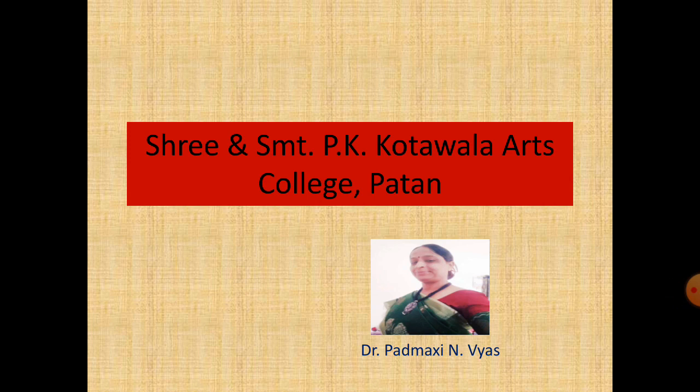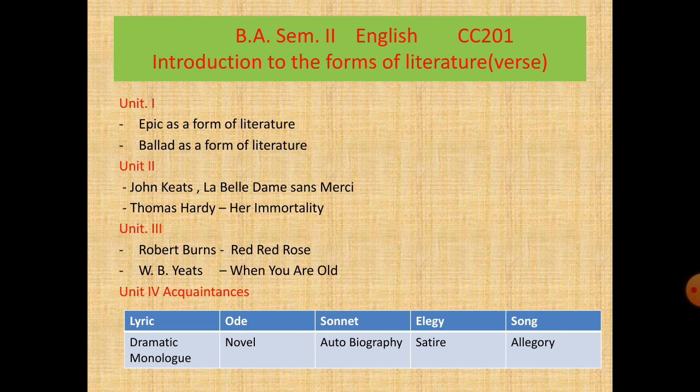Dear students, today I am going to talk about one of the famous forms of poetry, and that is the sonnet. This form of poetry is already in the syllabus of BA Semester 2 of English Literature, in paper number CC201, in the 4th unit.